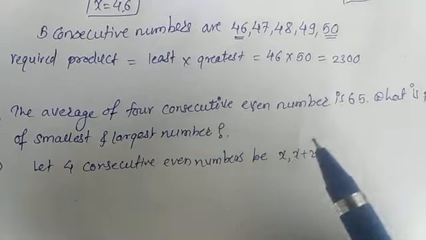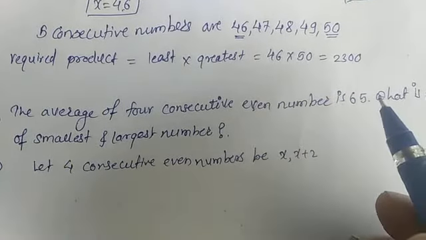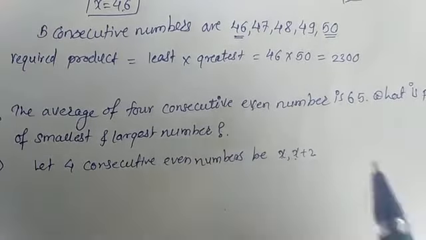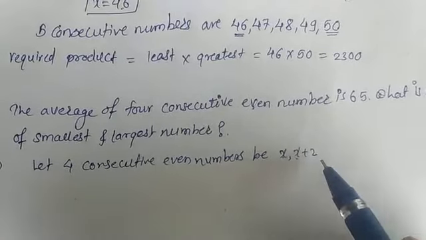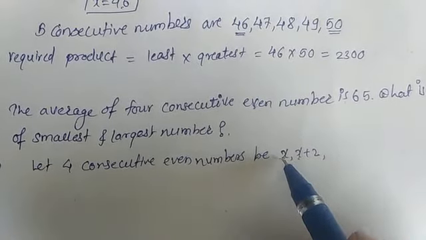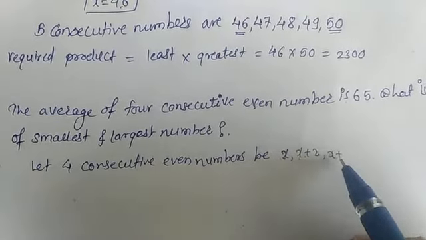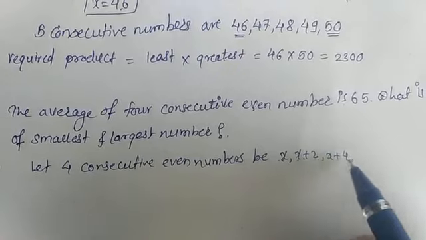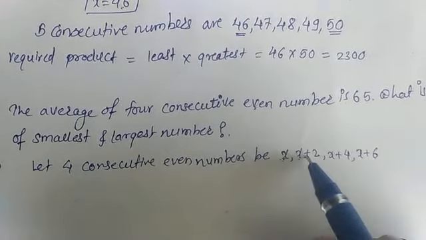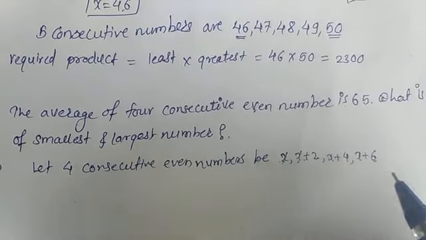If you consider 4 as an even number, 4 plus 1 is odd, 4 plus 3 is odd. So we have to consider an even number. Even plus even is always even. So first, if you consider x as even, the first is x, next x plus 2, next x plus 4, and next x plus 6. We require only four consecutive even numbers.